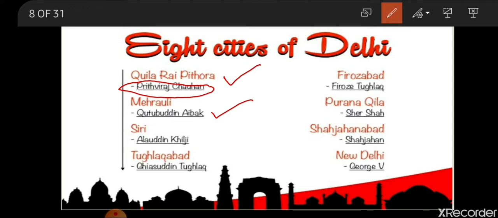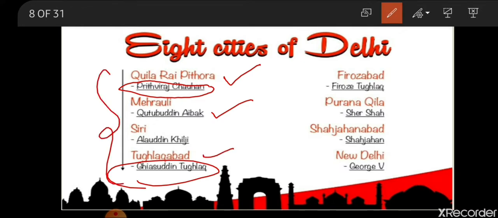Tughlaqabad was established by Ghiyasuddin Tughlaq, and it was known as Tughlaqabad. So, these are the four cities of Delhi. Now, the next, by Firoz Shah Tughlaq, was Firozabad. By Sher Shah, the Purana Qila. All of you know this also, that Humayun died in the Purana Qila, in its library. The Purana Qila was built by Sher Shah, and Shah Jahan built Shah Jahanabad.